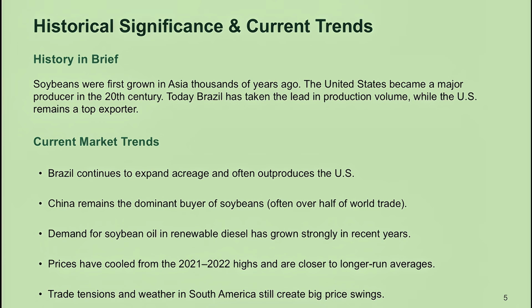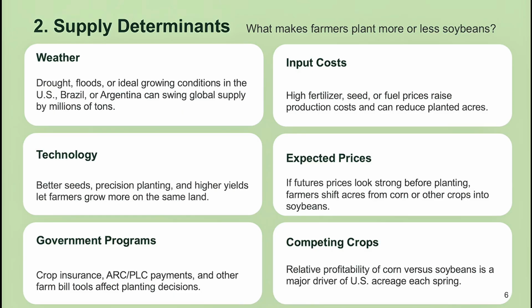China still buys the majority of the soybeans that move in world trade. Another growing source of demand is renewable diesel, which uses a lot of soybean oil. Prices cooled off after the big highs we saw in 2021 and 2022, but weather and trade news still cause large price swings.